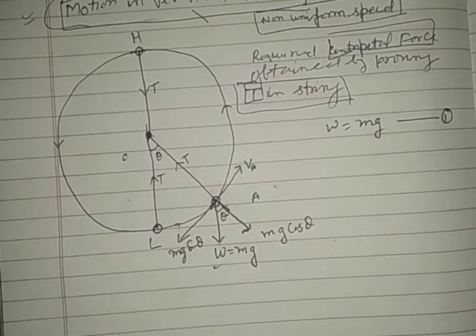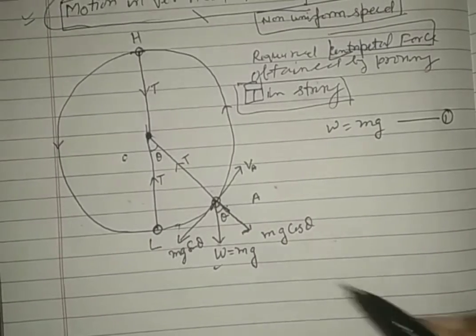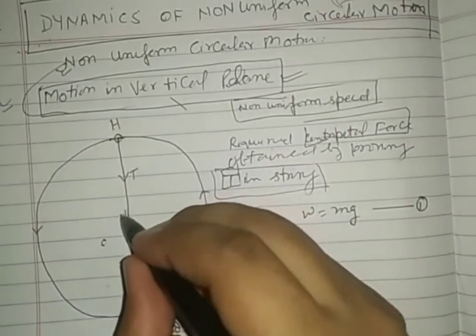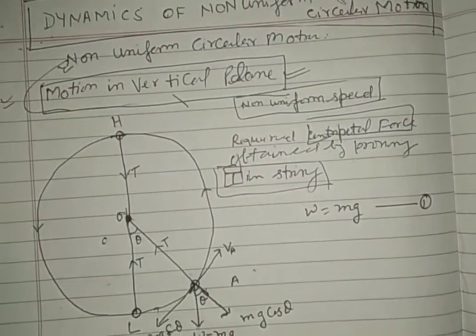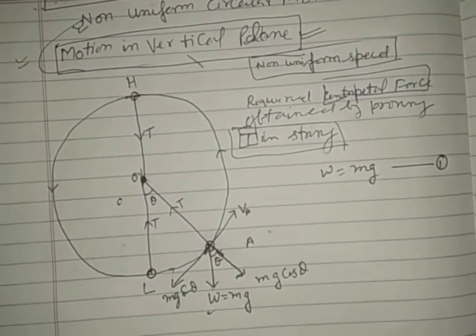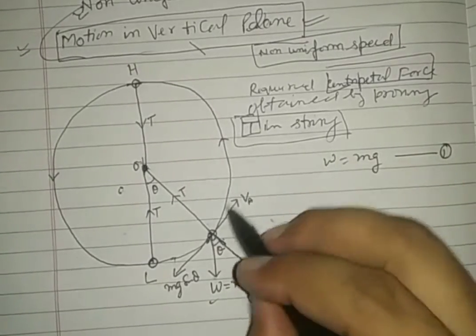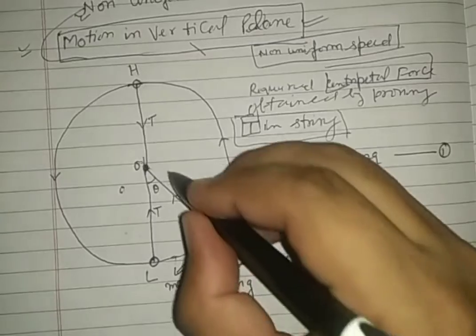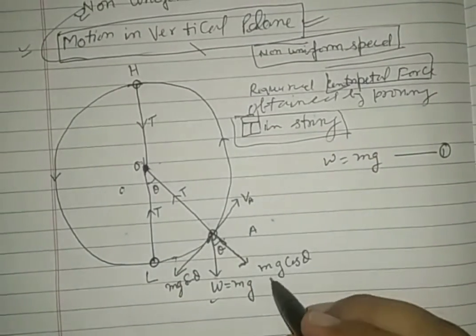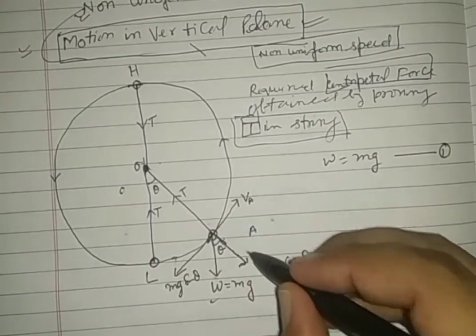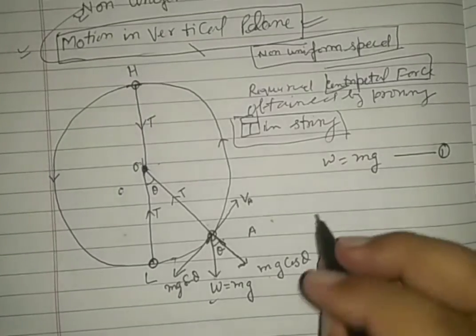See carefully. Here let this point be O. Tension, which provides the centripetal force, acts towards the center, and mg cos theta acts just opposite to it.